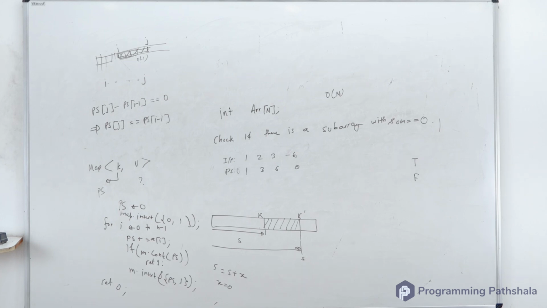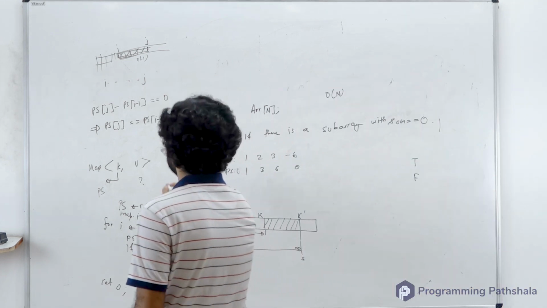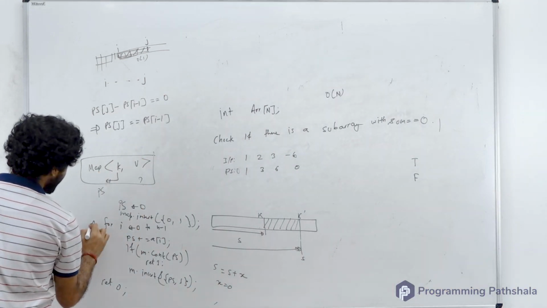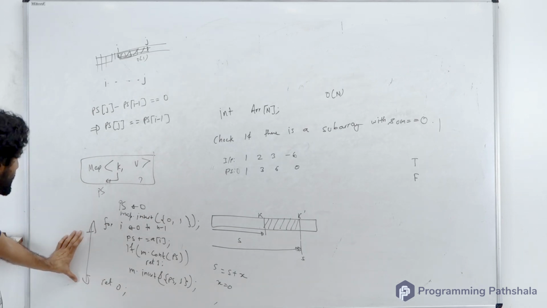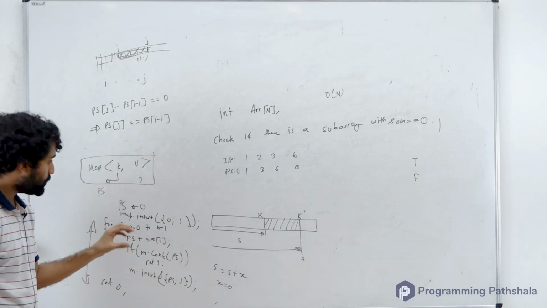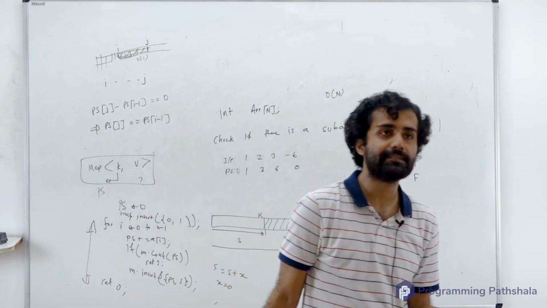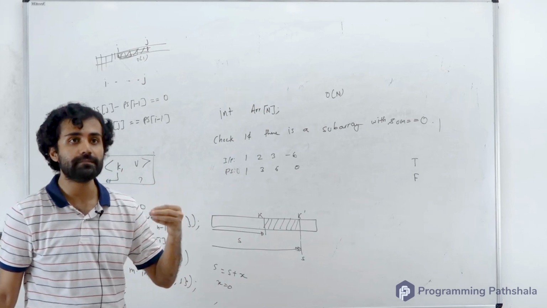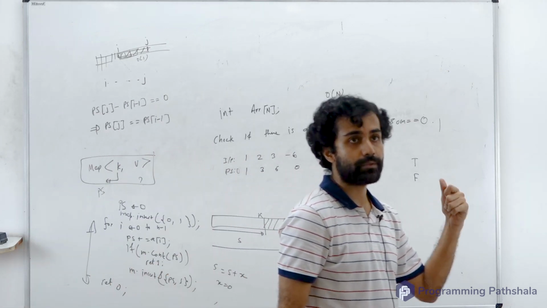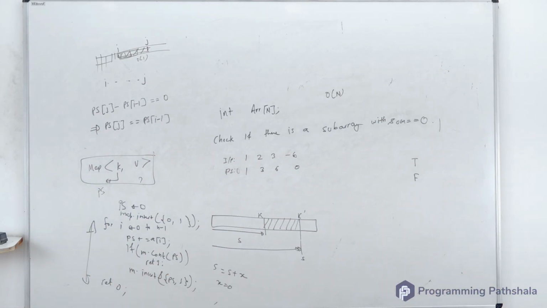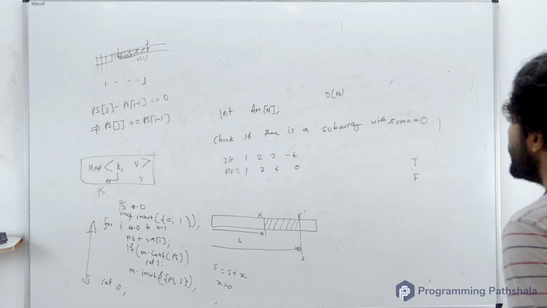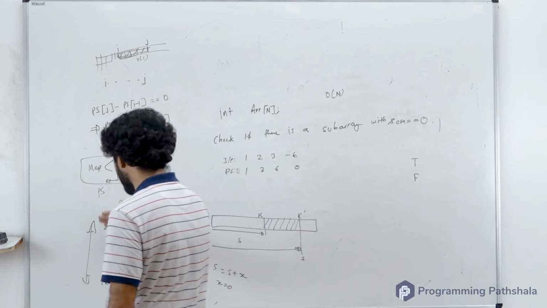I've seen many people faltering on this in their interviews also. So do not do that. People become very happy after thinking this and this, but they miss out on this. What is this? This is the initialization step of the map. Whenever you are declaring a map, always think, do I have to initialize this map? The way sometimes you have to initialize your array, right? Yes or no? Sometimes to solve a question, you have to initialize all the elements of the array to 5 or to 10 or to 1 or to -1. Similarly, sometimes you have to initialize your map before you do your actual processing.